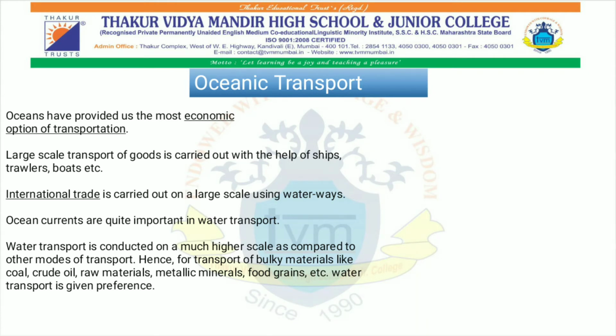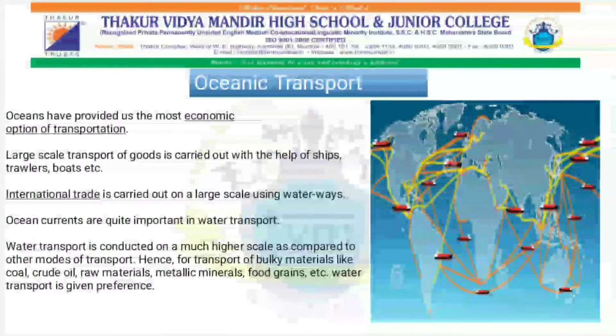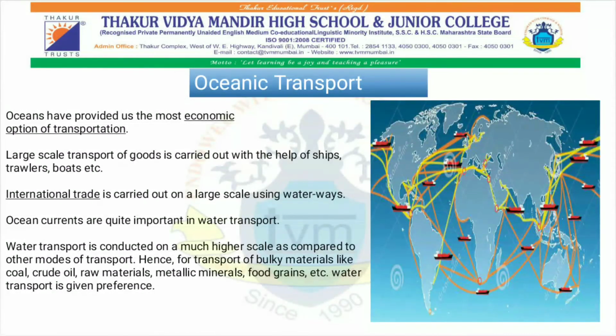So to reduce the cost of transportation, we use ocean transport or water transport. Hence, for transport of bulky materials like coal, crude oil, raw materials, metallic minerals, food grains, water transport is given preference. Here is the map of different routes of water transport all over the world.